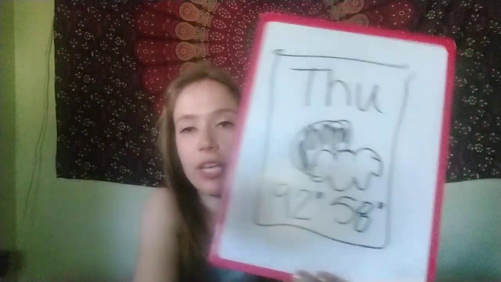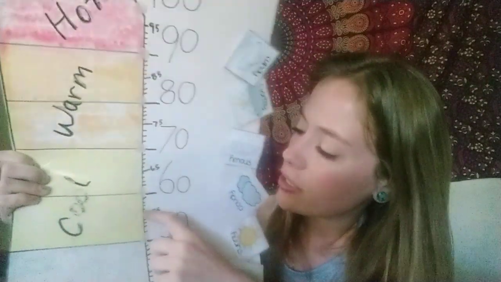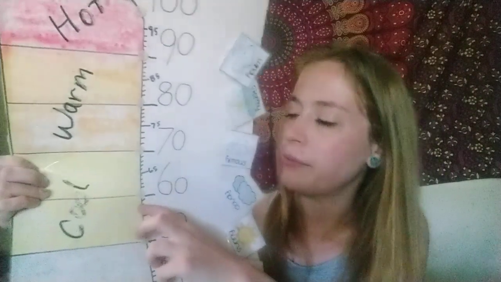Okay, so if 92 degrees is our highest temperature of the day, that means that 58 degrees is going to be our lowest temperature today. So let's check out where that falls. We have 55. 55 plus 3 is 58. So we're just going to count up 3 more. So 56, 57, 58. And we're in that cool temperature range. So it will most likely be cool tonight.